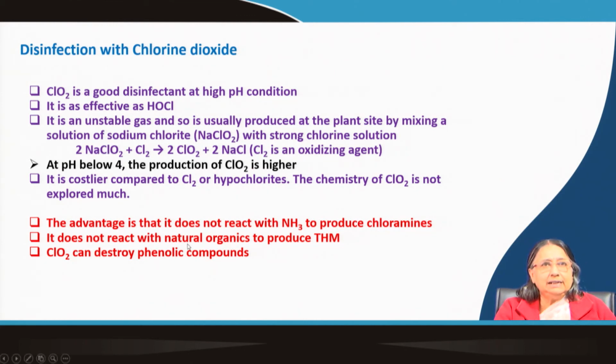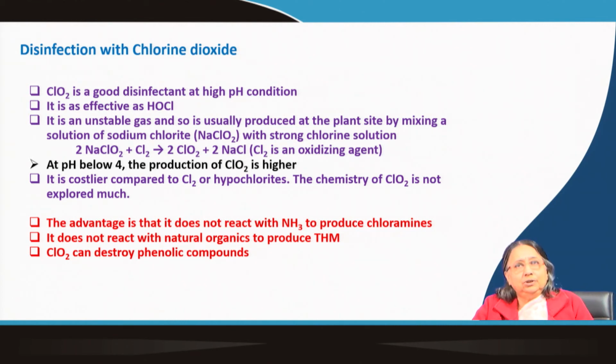The advantage is that it does not react with NH3 to produce chloramine. Chloramine is not produced, this is an advantage. Another thing you can say is that if chloramine is not produced, then transport is not protected. It does not react with natural organics, this is good because it does not produce THMs.